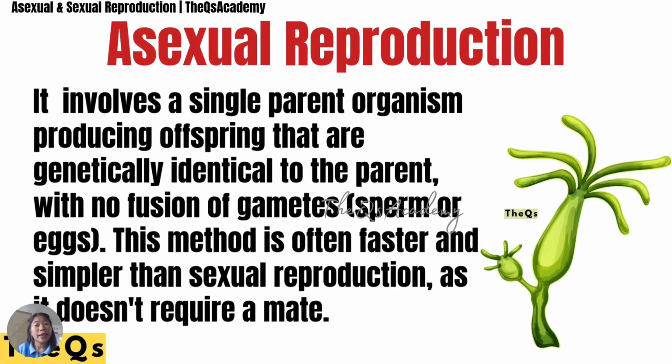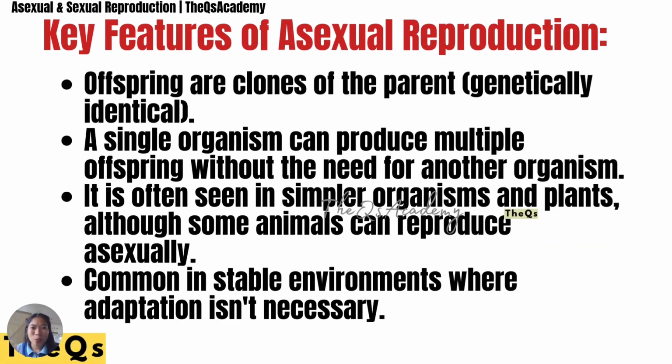Asexual reproduction involves a single parent organism. Take note: asexual, only one parent. Sexual, two parents. This method is often faster and simpler than sexual reproduction as it doesn't require a mate. They can reproduce alone. Wow, amazing.